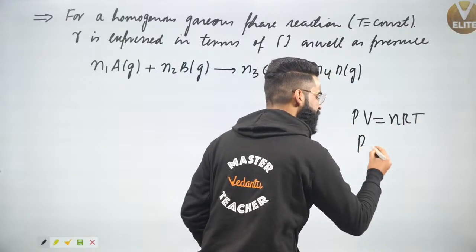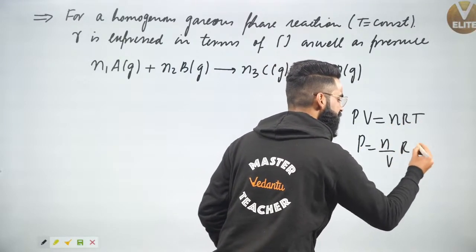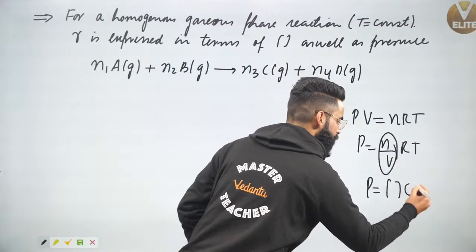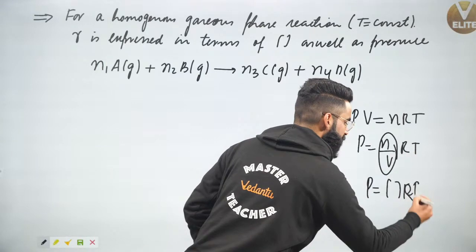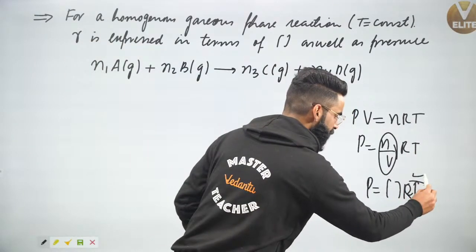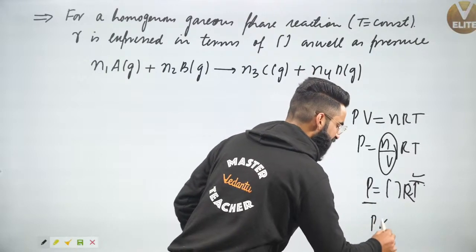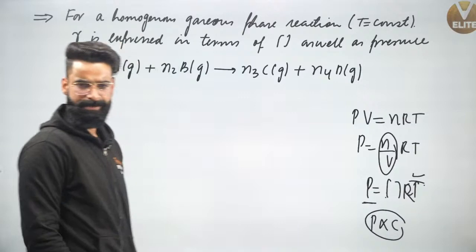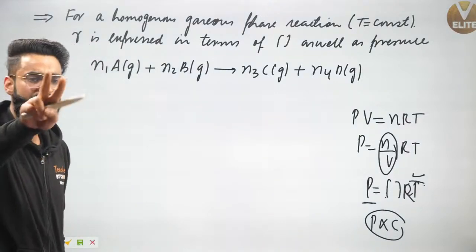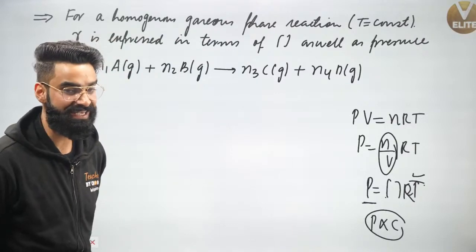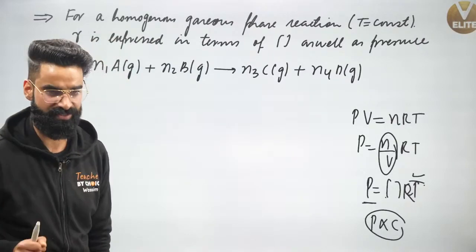Yes. Can I say P is equal to n divided by V, times RT? Can I say this n by V is what we call concentration? Can I say P is equal to concentration multiplied by R multiplied by T? Yes. So for the gas at constant temperature, can I say pressure is directly proportional to concentration, which I can represent by square bracket or simply C? Yeah. Right? For gases, I can define both the terms, pressure as well as concentration.